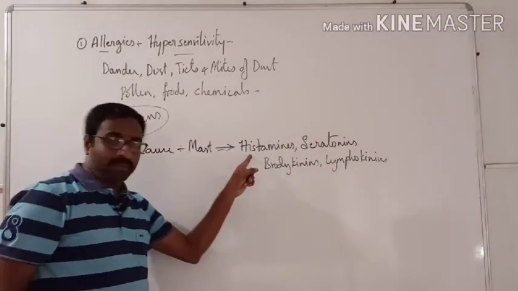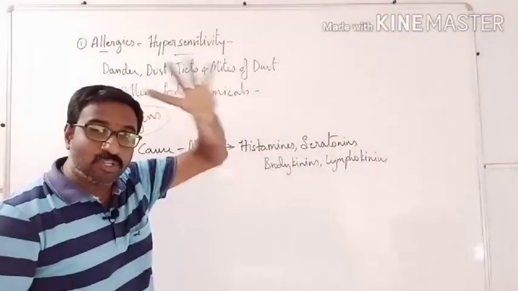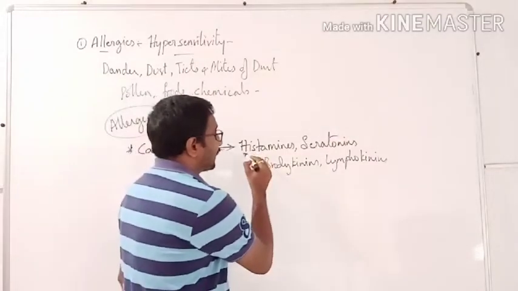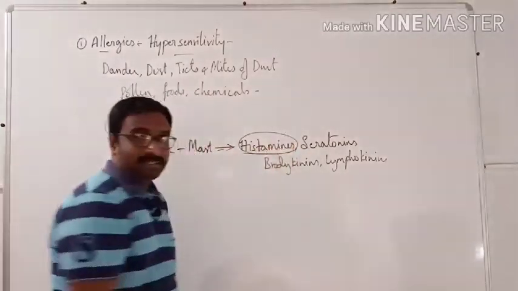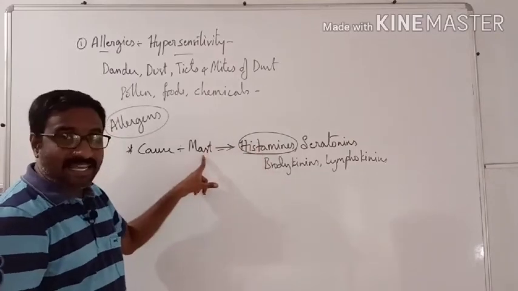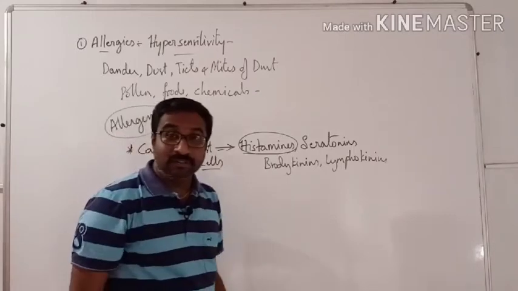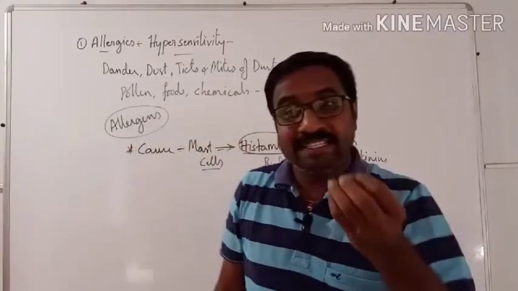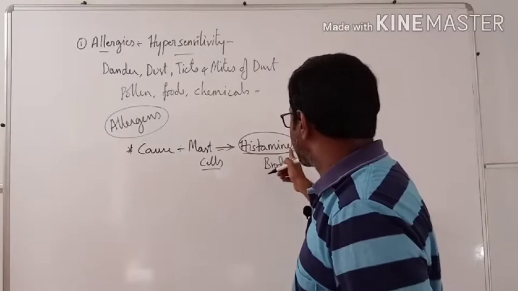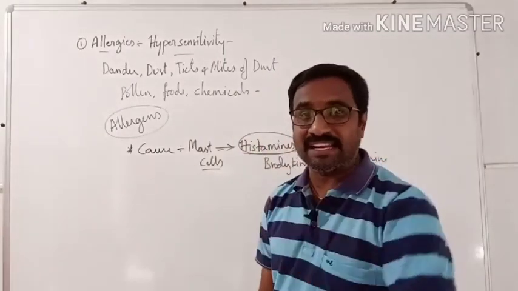So these are the chemicals which will cause allergies. Among these all, the most dominating chemical is called histamines. Histamines are released by the mast cells. So you should know that the mast cells of our body will respond to a simple antigen and produce histamines, and they will cause allergies.